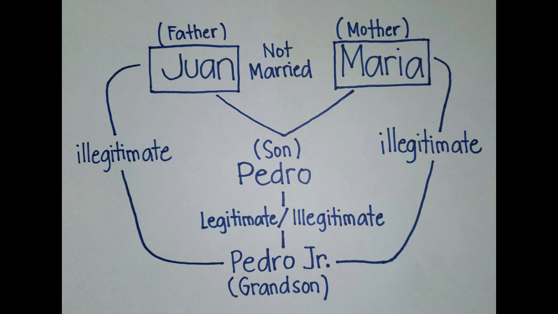And if Maria would kill Pedro Jr., since the relationship is illegitimate, it will not fall under parricide because under parricide, the law requires that the relationship with the other ascendant or the other descendant must be legitimate. And in another case, if one kills Maria, it will also not fall under parricide because the law requires that the spouse must be legitimate. And in order to be legitimate, both of them must be married. But in this case, they are not married. So if Maria kills one or one kills Maria, it will not fall under parricide.